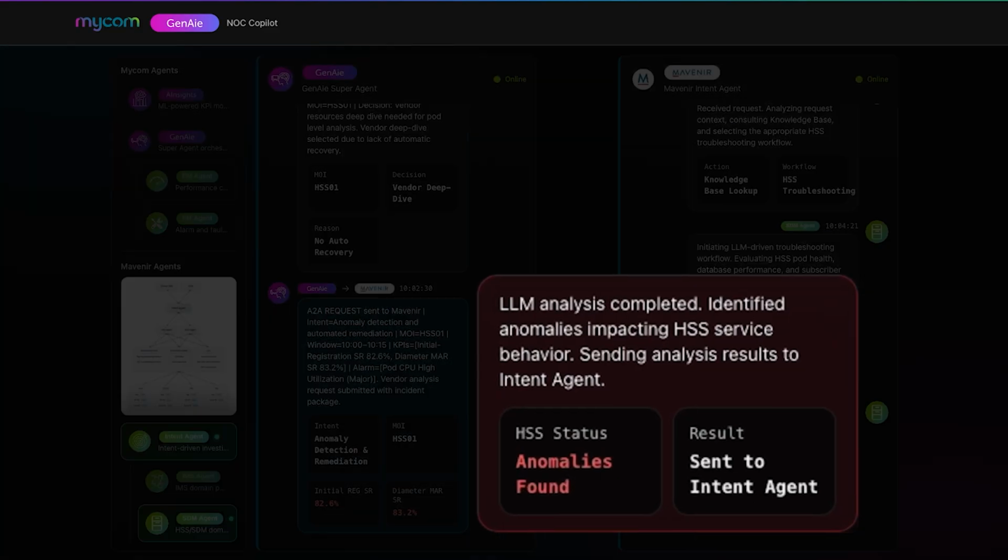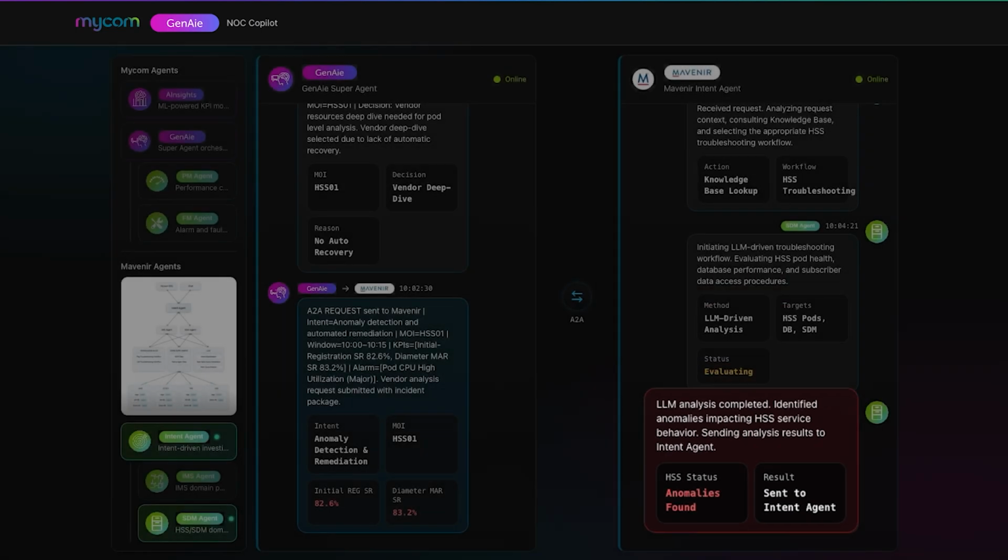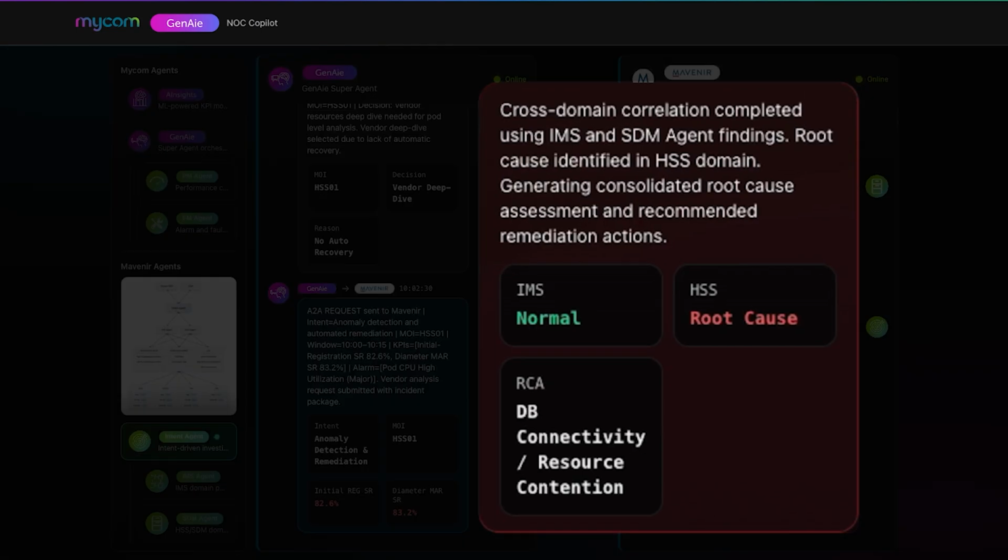The SDM agent LLM analysis is now complete. Anomalies impacting HSS service behavior have been identified, and the analysis results are being sent to the intent agent. This completes the cross-domain correlation using IMS and SDM agent findings. It's now established that the root cause lies within the HSS domain.